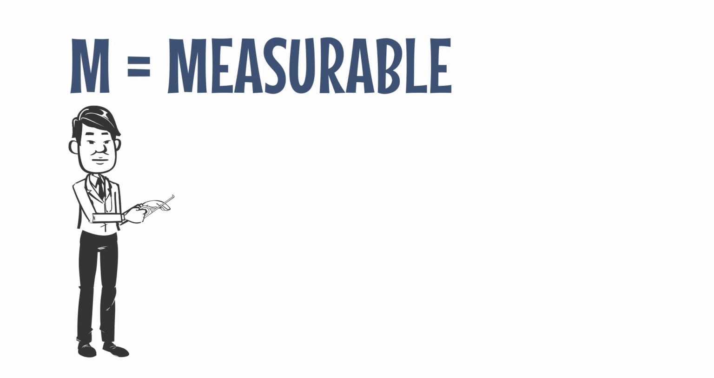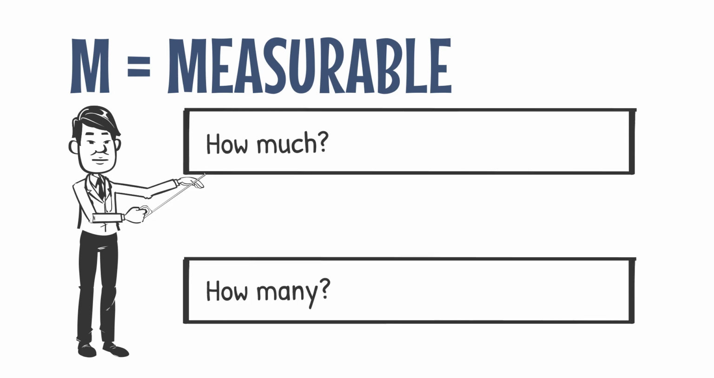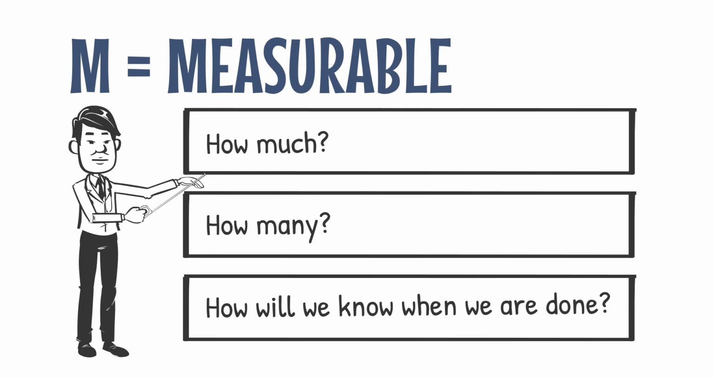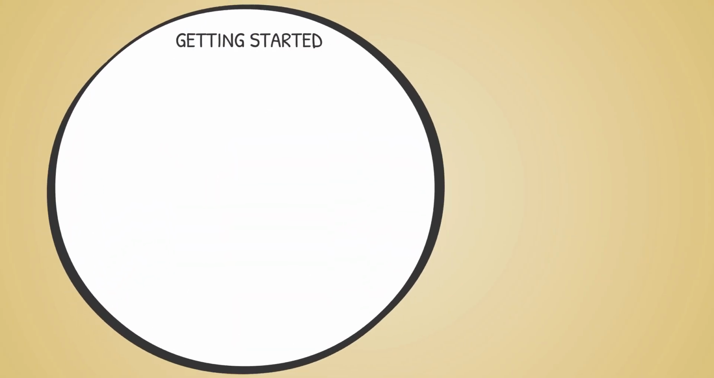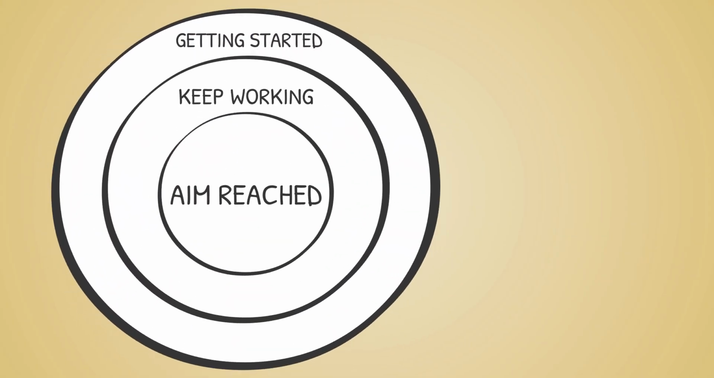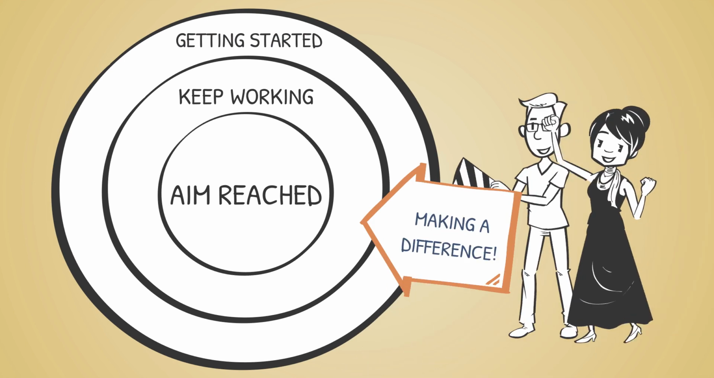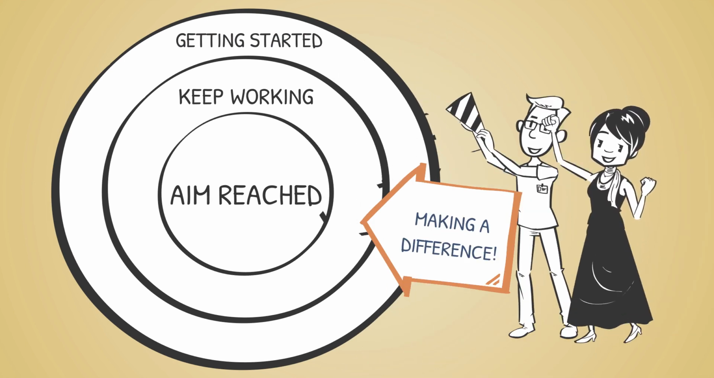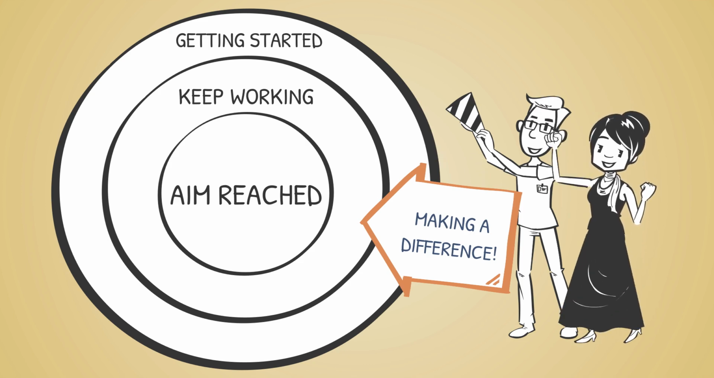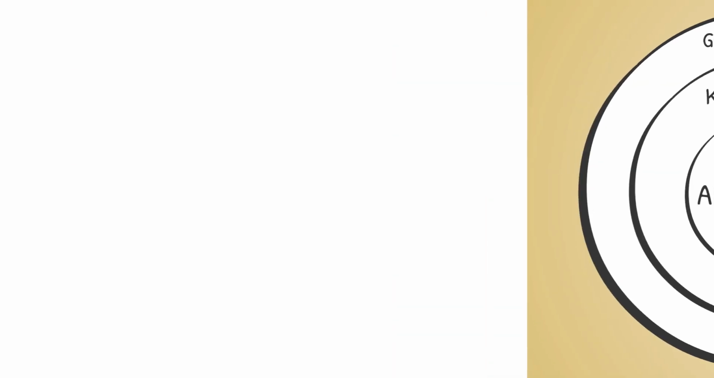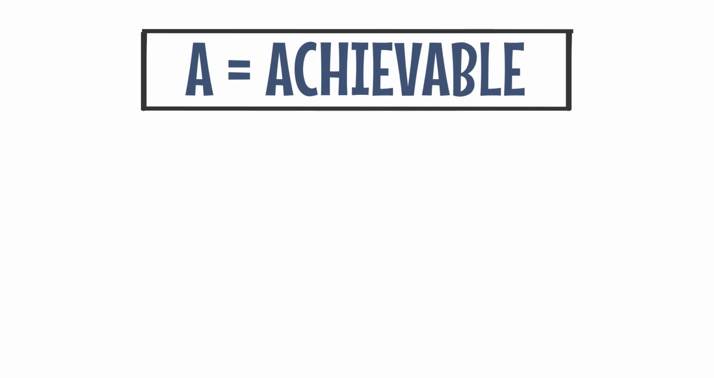M is measurable. It is important to have measurable aims so that you can track your progress and know if and when you have achieved your aim. A measurable goal should address questions such as how much, how many, how will we know when we're done? It can also be very motivating to see that progress is being made. Measuring and monitoring goals periodically can reaffirm that all effort is making a difference and encourages people to keep working towards the aim.